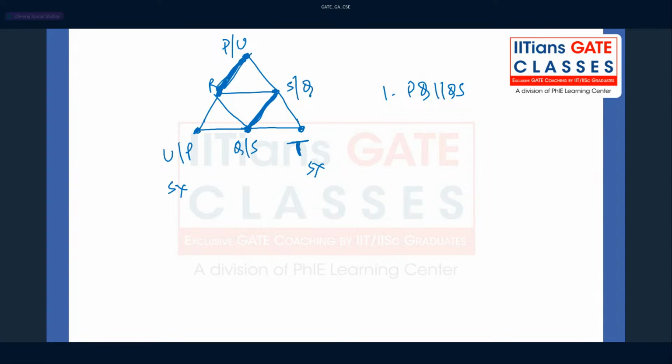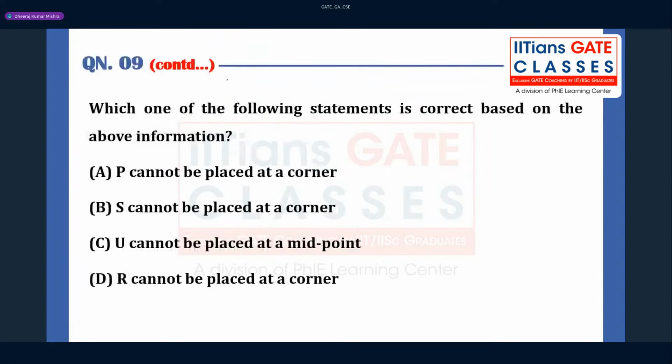So let us read the options now. P cannot be placed at the corner: this is wrong. S cannot be placed in the corner: yes, this is true, because you have to find the statement that is going to be correct. So option B will be correct for this question, because they are saying S cannot be placed at the corner. The reason is PR has to be parallel to QS.